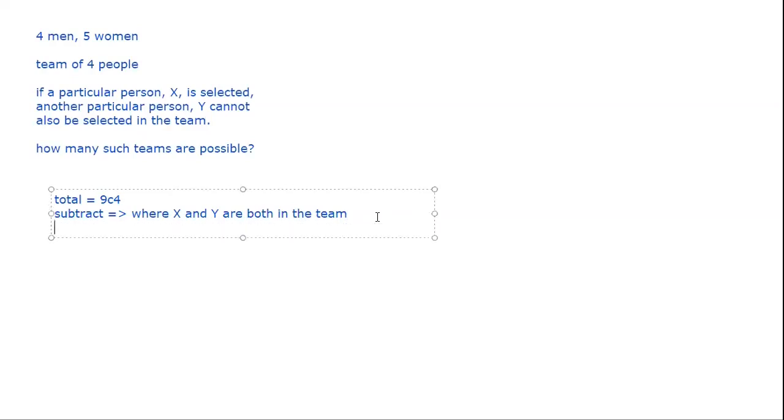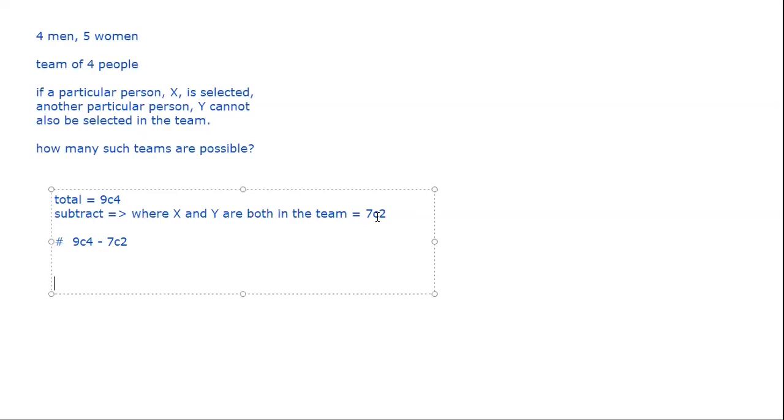If X and Y are already in the team, you have already selected 2 people and there are 7 more left. So you need to select 2 from the remaining, 7C2 cases. So 9C4 minus 7C2. That's one way of doing it. That's the total subtraction method. The other way of doing this is by addition.